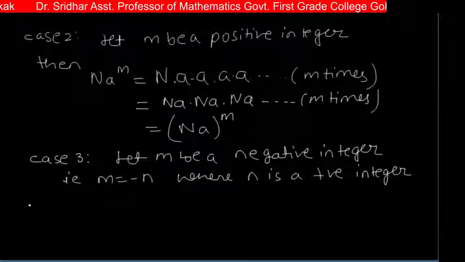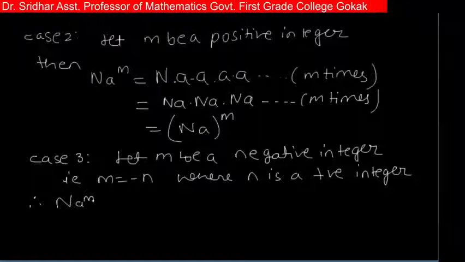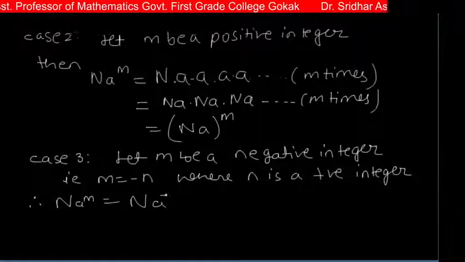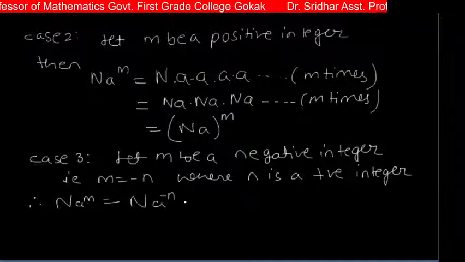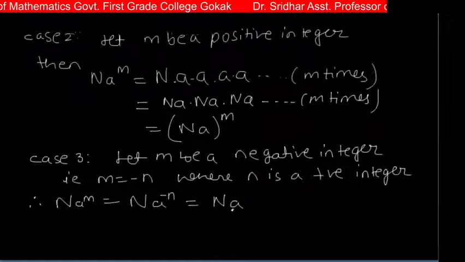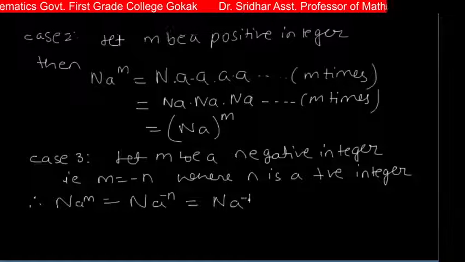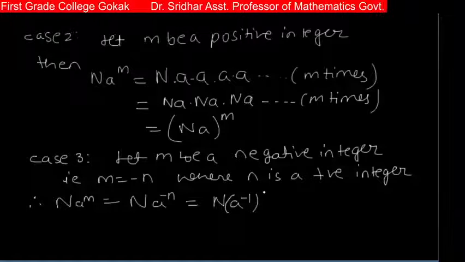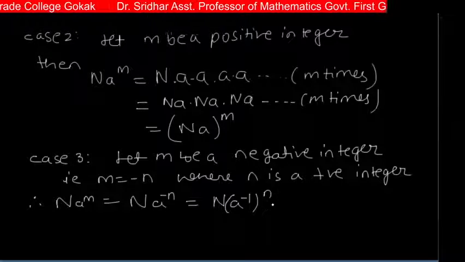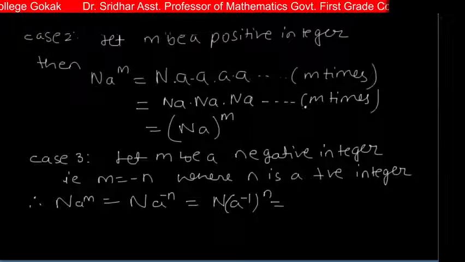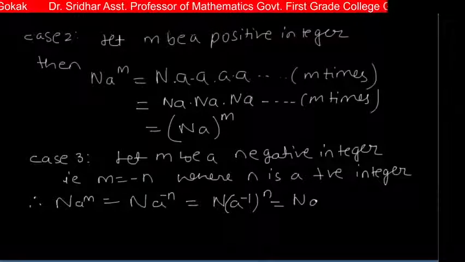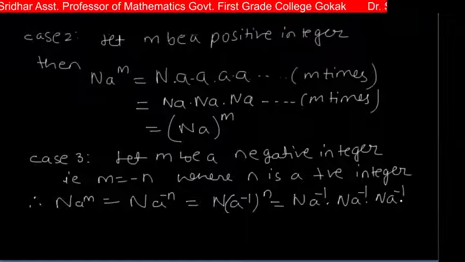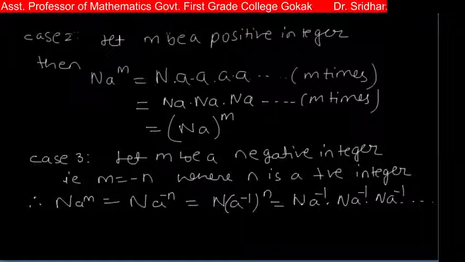So therefore N(A^m) can be written as, m is minus n, so it is N(A^(-n)). Or this can be written as N(A^(-1)) raised to n, by using this property. So this can be written as NA^(-1), NA^(-1), NA^(-1), and so on, up to n times.